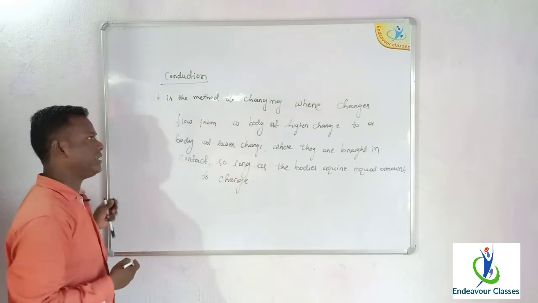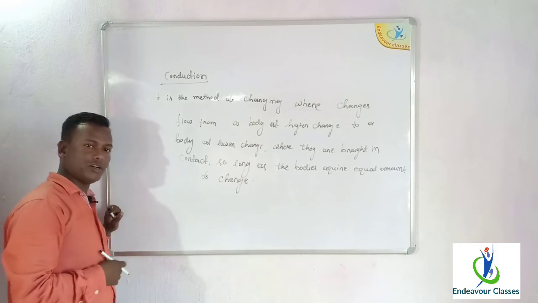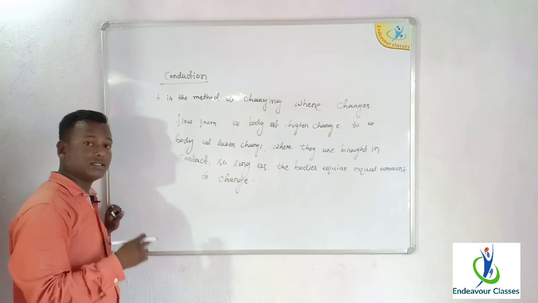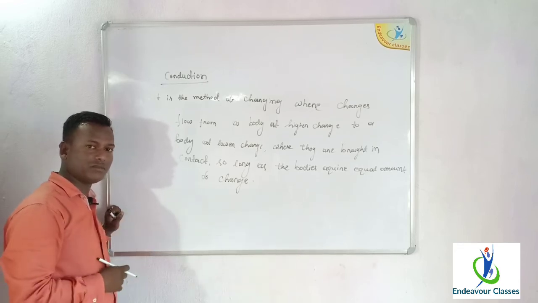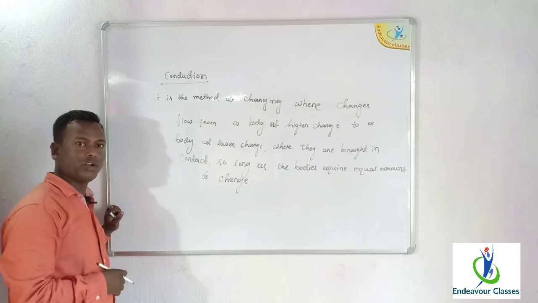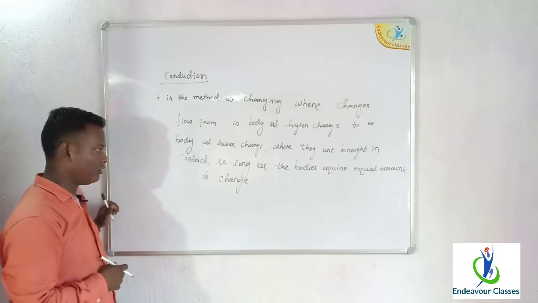So the necessary criteria for conduction: first of all, one body must be charged and the other body may be charged or neutral. The second condition is there must be a difference of charge between the bodies, and the third condition is they must be brought in contact, and after charging both the bodies acquire equal amount of charge.